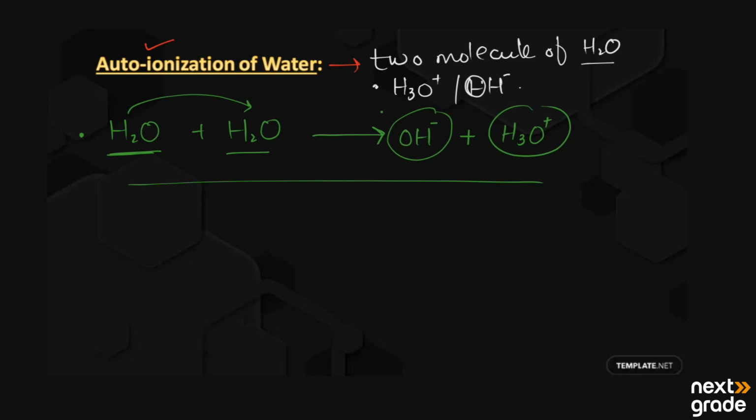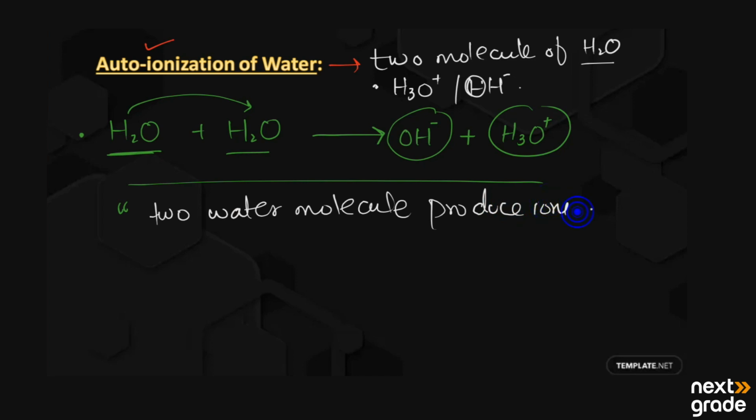In simple terms, we can define ionization as the reaction in which two water molecules react and produce ions. This reaction is known as self-ionization or auto-ionization of the water molecule. And to understand the self-ionization of a water molecule, we can take only one water molecule and proceed to the next reaction.